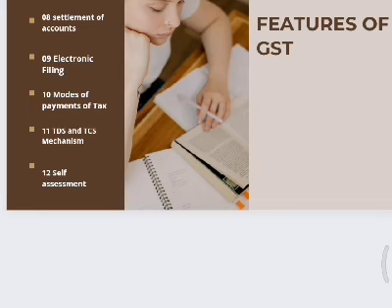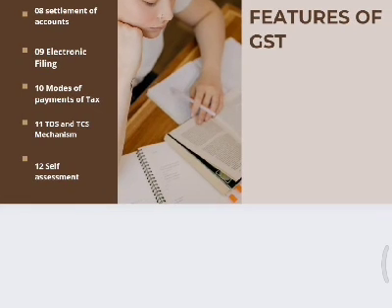And the next one is the modes of payment of tax. Various modes of payment of tax are available to the taxpayer, including internet banking, debit card, credit card, and National Electronic Fund Transfer, like NEFT or RTGS. RTGS means Real Time Gross Settlement. So we can use these kinds of payment methods to make the payment of tax.